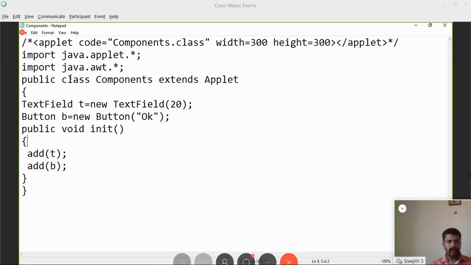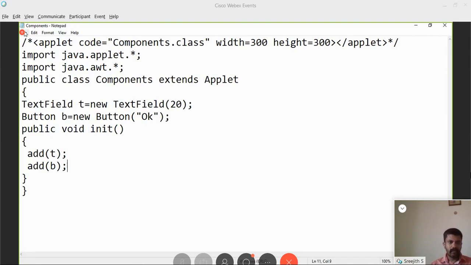The only thing is you should know the class which is used to create a text field. There are a number of components. So TextField t is equal to new TextField. There is an inbuilt constructor for TextField written inside the AWT package, so we are simply creating an object of the TextField class. TextField t is equal to new TextField of 20. Button b is equal to new Button of OK. OK will be the label of the button. Then public void init, I am adding t, then I am adding b.